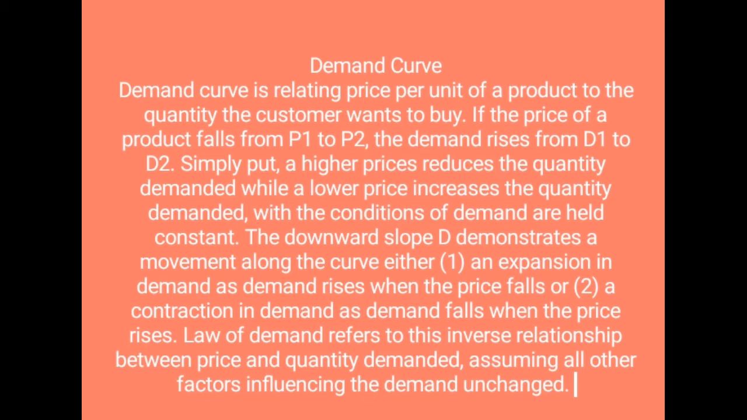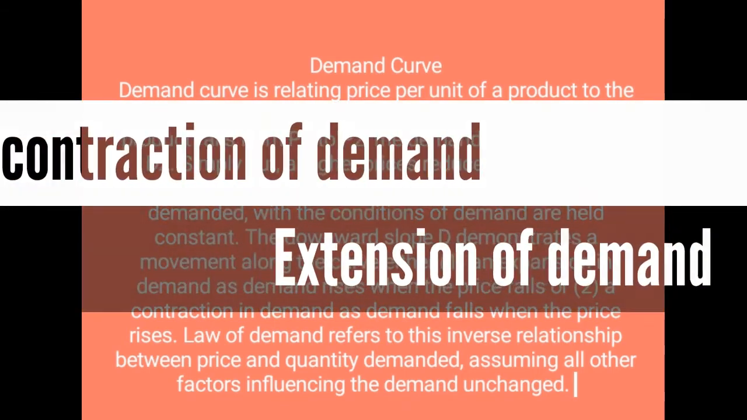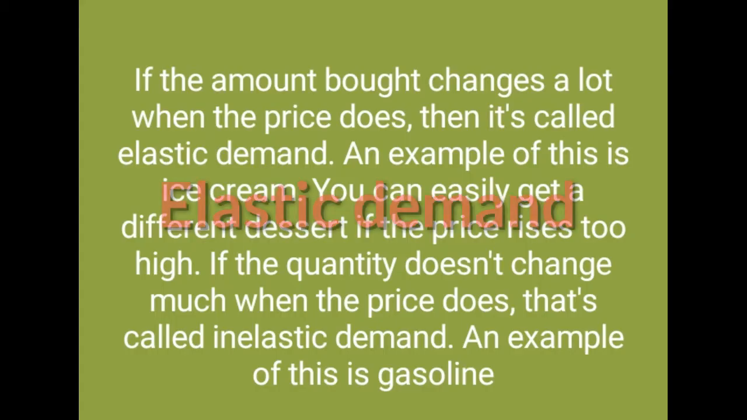Simply put, a higher price reduces the quantity demanded, while a lower price increases the quantity demanded, with the conditions of demand held constant. The downward slope demonstrates a movement along the curve: either number 1, an expansion in demand, which rises when the price falls, or number 2, a contraction in demand, as demand falls when the price rises. The law of demand refers to the inverse relationship between price and quantity demanded, assuming all other factors influencing demand are unchanged. If the amount bought changes a lot when the price does, then it is called elastic demand.